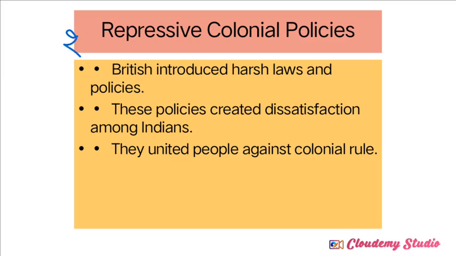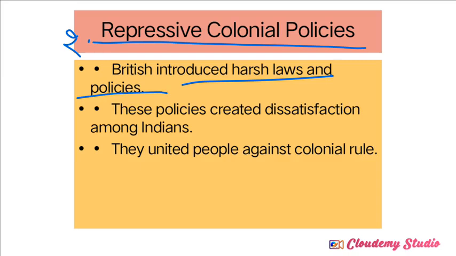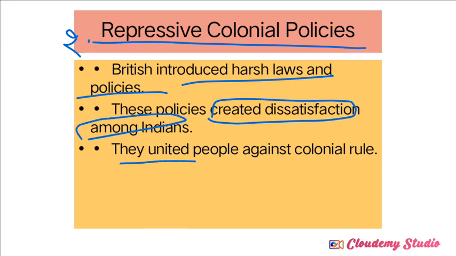So economic exploitation is completed. Now this is the second factor in the growth of nationalism: repressive colonial policies. British officers started to introduce a lot of different policies that were completely against the Indians. The harsh laws and policies introduced by the Britishers created dissatisfaction among the Indians. That's why Indians decided to unite against British colonial rule. One by one, we can observe the policies here.